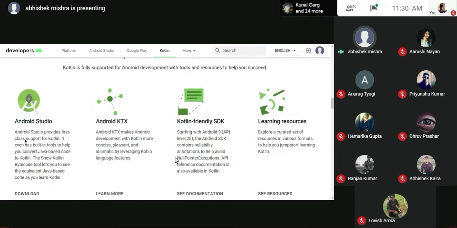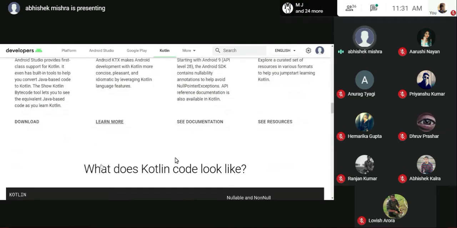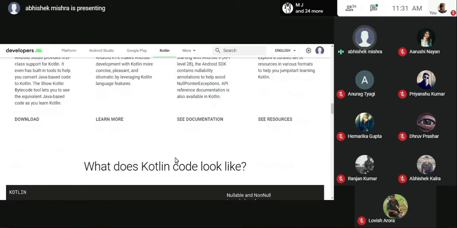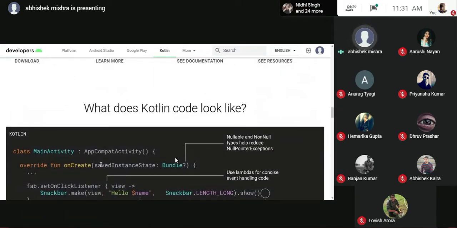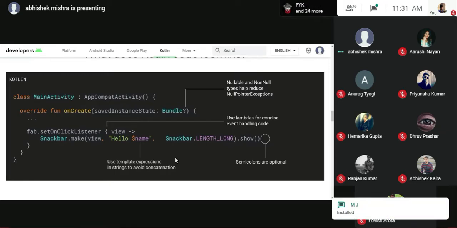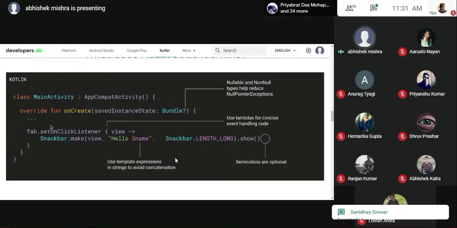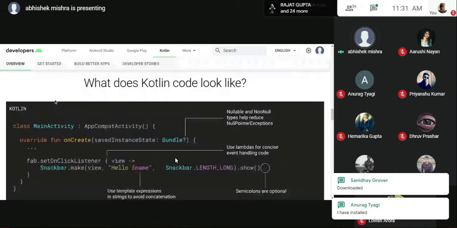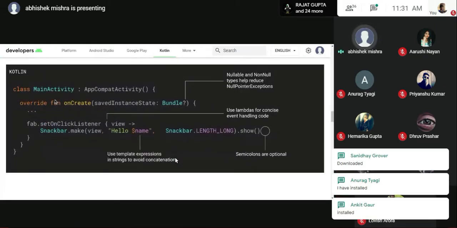And these are data flows, and these are the things that we'll need. I'll tell you why we need Android Studio and all. It was a prerequisite for the session. How many of you have already downloaded and installed Android Studio? Okay, Mohit Jain says installed. Good, then you might be able to understand this snippet a bit.